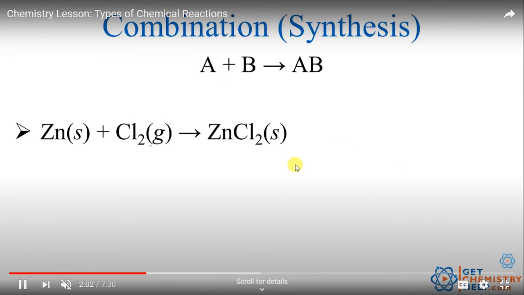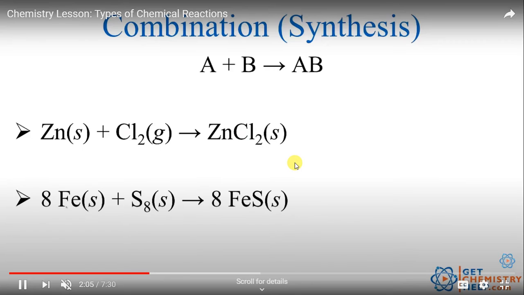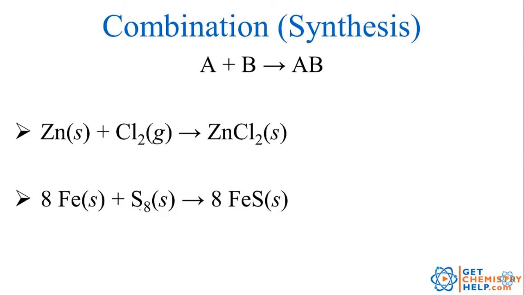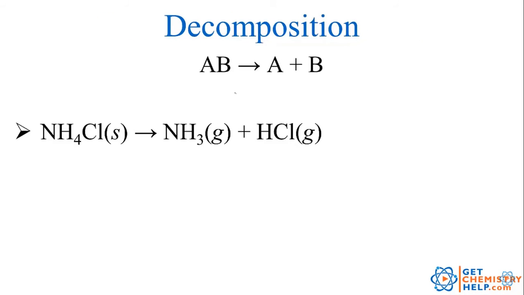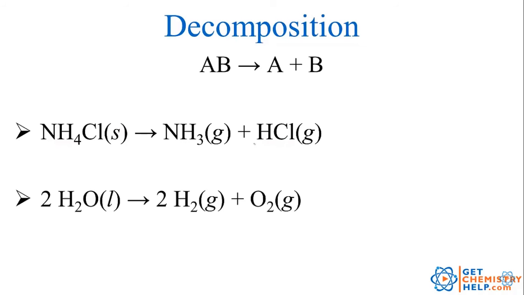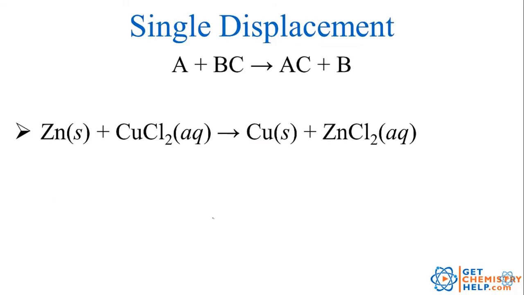So the very first one is combination, where zinc is combining together with chlorine to give zinc chloride. Then iron is combining with sulfur to give iron sulfide. So these are the reactions where it is combining. Now see this decomposition reaction, where one is splitting into two or more than two simpler substances. Here ammonium chloride is splitting into ammonia as well as hydrogen chloride. Then water is splitting into hydrogen and oxygen. They are splitting into two or more than two substances. That is the example of decomposition.